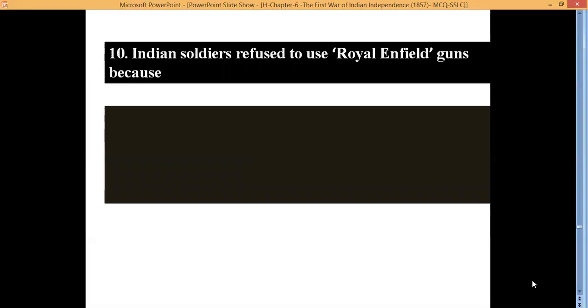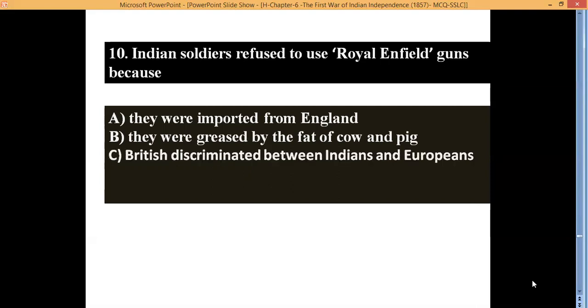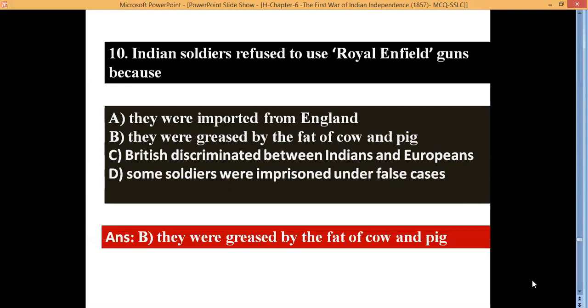Indian soldiers refused to use the Royal Enfield guns because A. they were imported from England. B. They were greased by the fat of cow and the pig. C. British discriminated between Indians and the Europeans. D. Some soldiers were imprisoned under the false cases. The correct answer is they were greased by the fat of cow and pig. So pig was hated by the Muslims and cow was worshipped by Hindus. Therefore, both Hindu and Muslim soldiers refused to use newly introduced Royal Enfield guns and revolted against the British because it was hurting the sentiment of both the religious people.